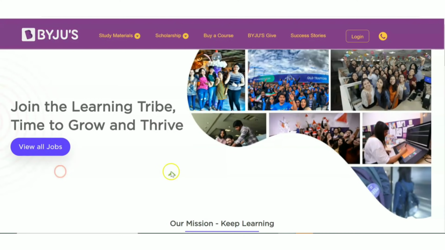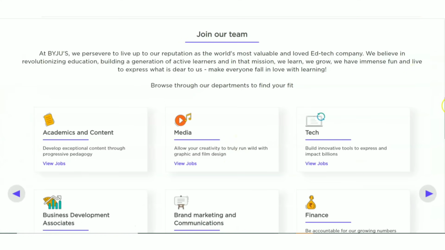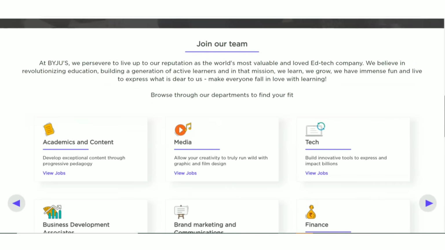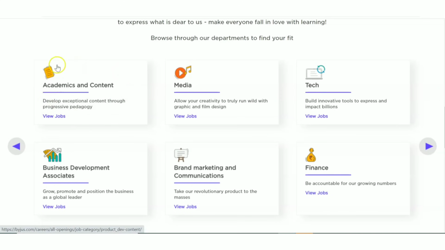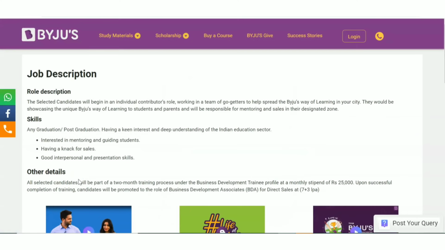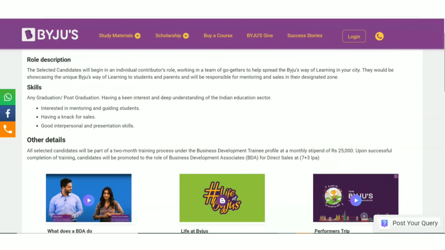So this is the site of Byju's, and you can see that there is an icon called View All Jobs. On clicking that icon, you can see that, based on the categories, they have listed out the jobs. Here you can find the job openings in two sections only, which are academic and content management, and business development associates. First we are going to see the business development associate notification.